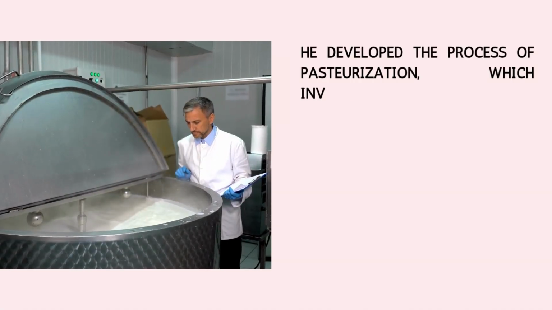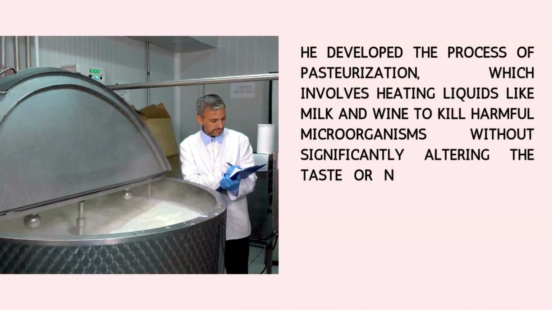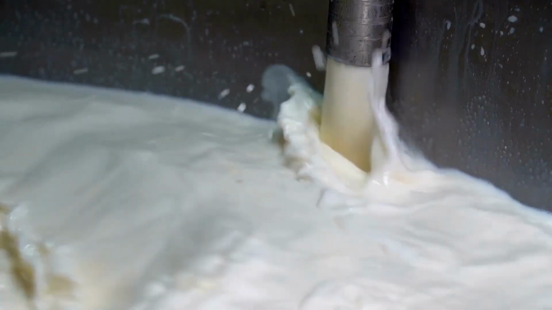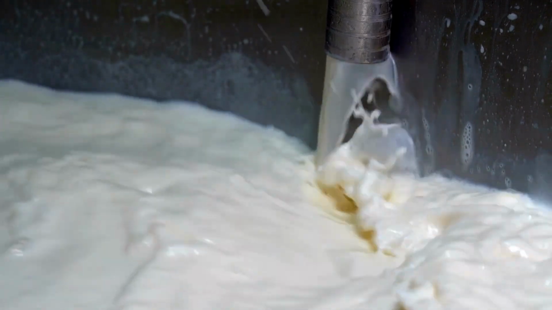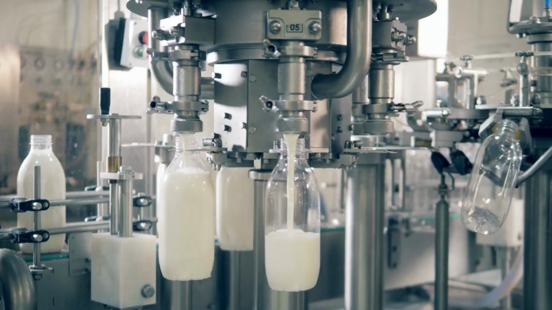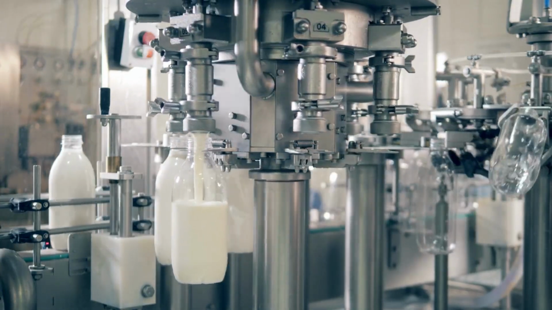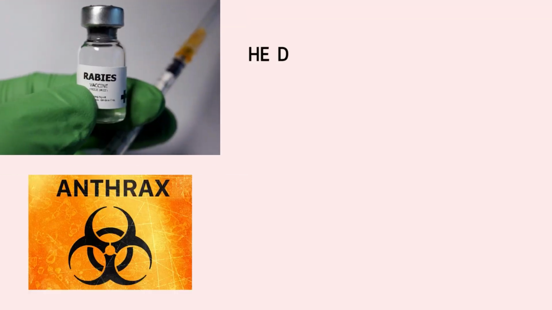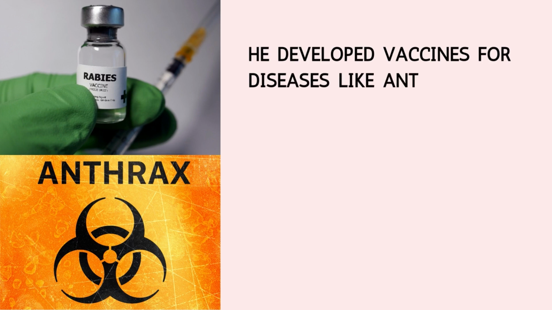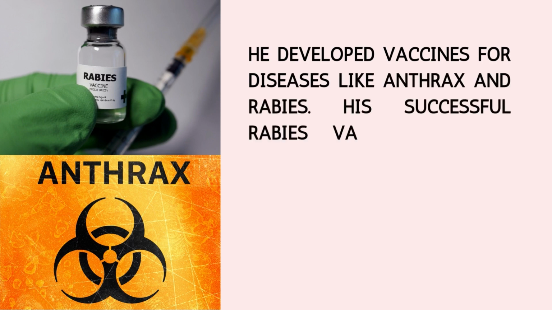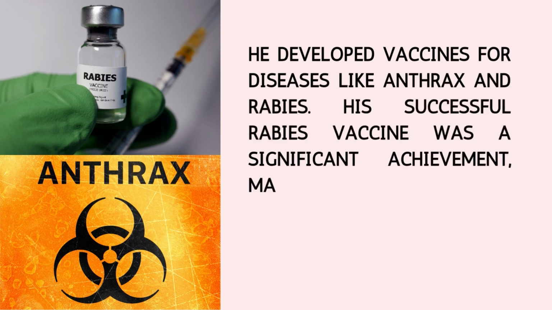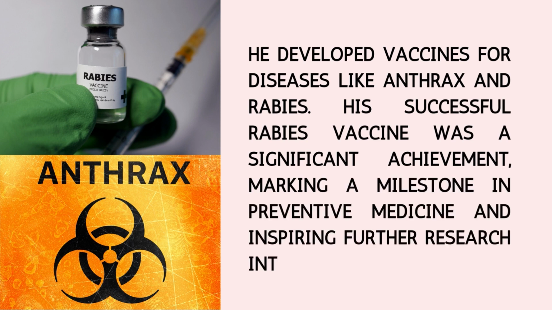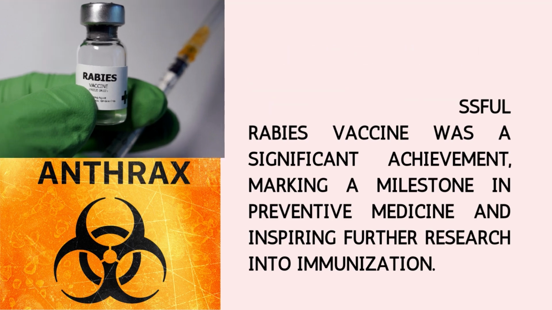He developed the process of pasteurization, which involves heating liquids like milk and wine to kill harmful microorganisms without significantly altering the taste or nutritional value. This technique greatly improved the safety of food and beverages and extended their shelf life. He developed vaccines for diseases like anthrax and rabies. His successful rabies vaccine was a significant achievement, marking a milestone in preventive medicine and inspiring further research into immunization.